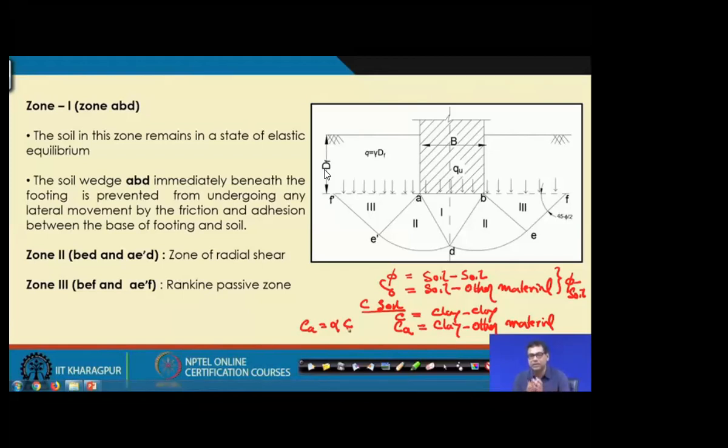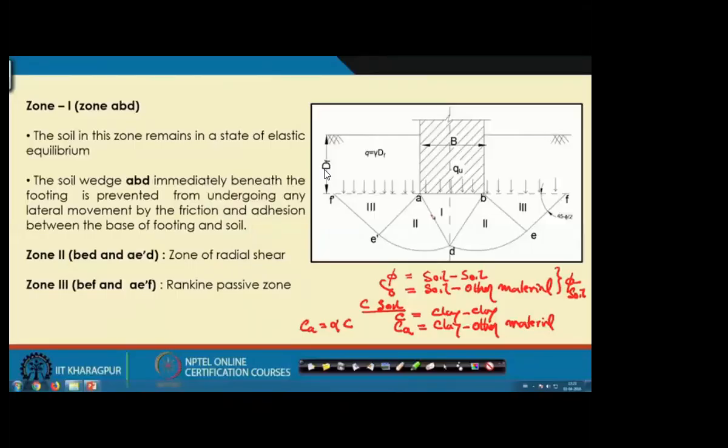Because of this phenomenon, this zone 1 and the foundation act intactly. That means if you apply the load, this zone will deform because it is attached to the foundation by adhesion and friction, then this zone will not deform laterally, it will deform in the downward direction.